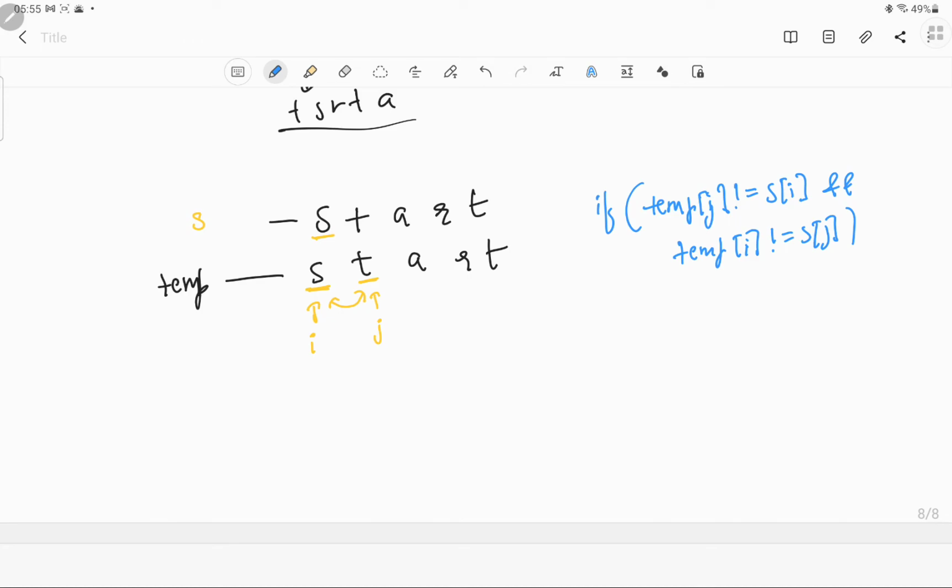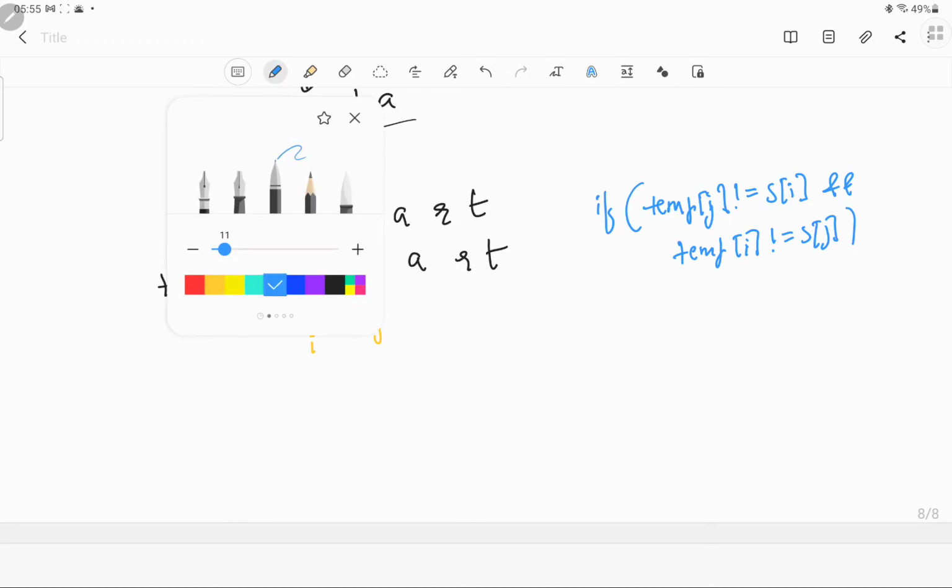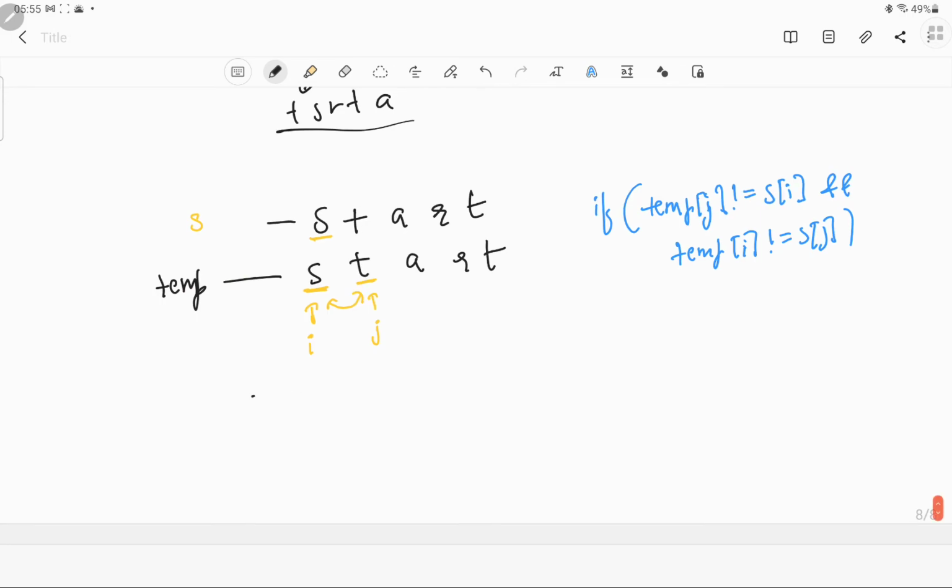So basically what we are trying to find out is which character in the temp can be used to swap with the ith character. So we can swap it like this. So it would become